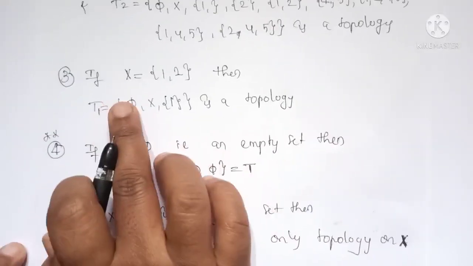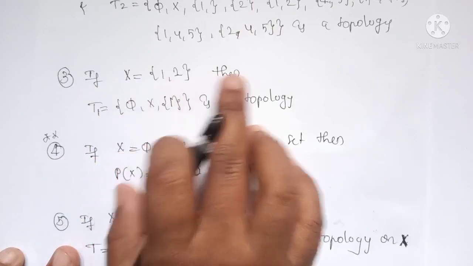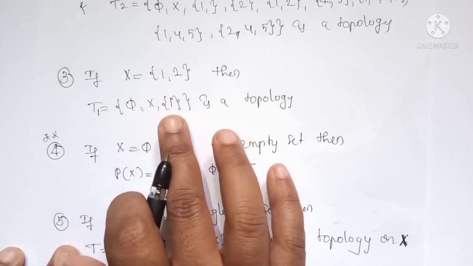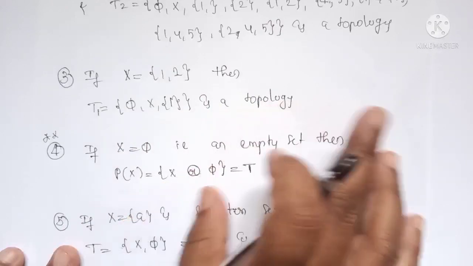Third example, if X equals {1, 2}, then T1 containing phi, X, and the singleton set {1} is a topology.